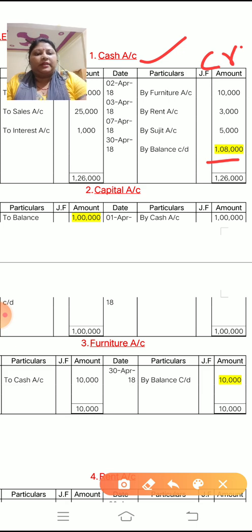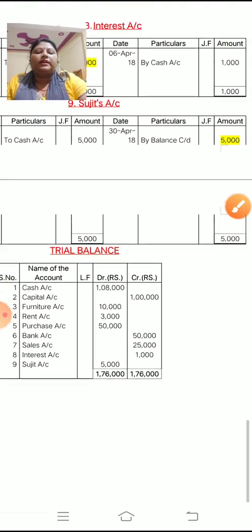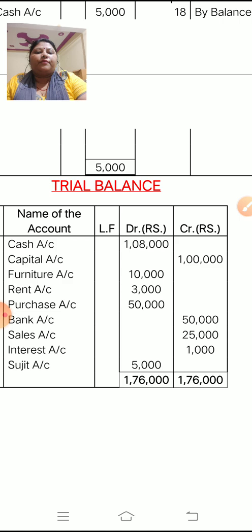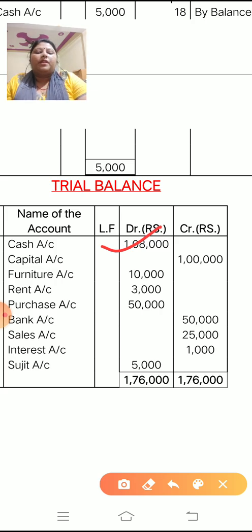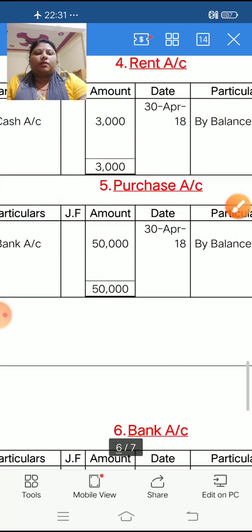So this you have to post in the trial balance on the debit side. Always remember this thing. If the answer comes on credit side, you have to post on debit side. If the answer comes on debit side, you have to post on credit side. Okay. So this 1,08,000 answer is on credit side, so in cash account you have to post it on debit side. See, 1,08,000. Okay, children. Now next is capital account.